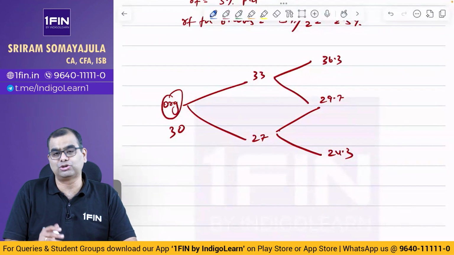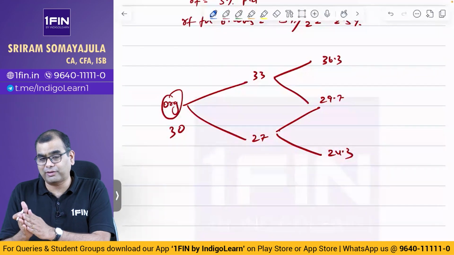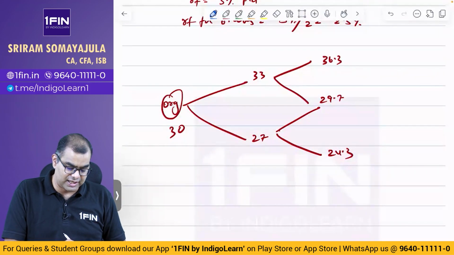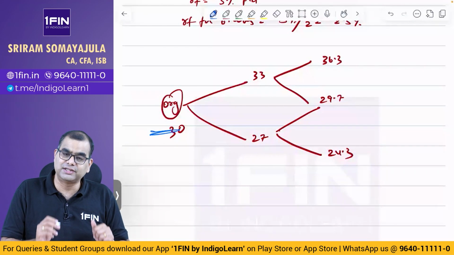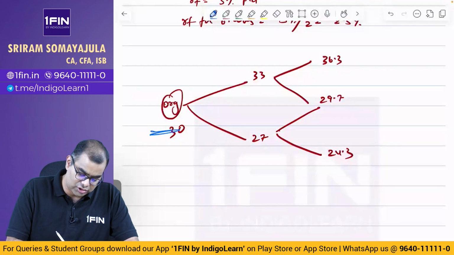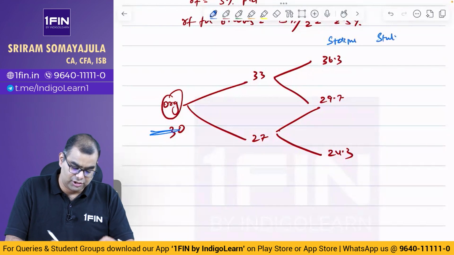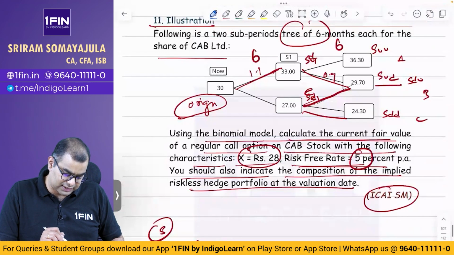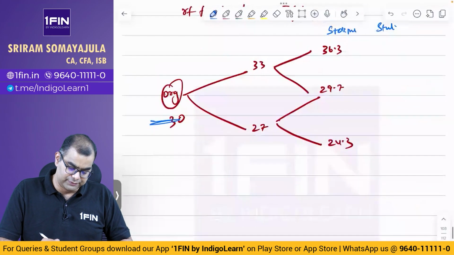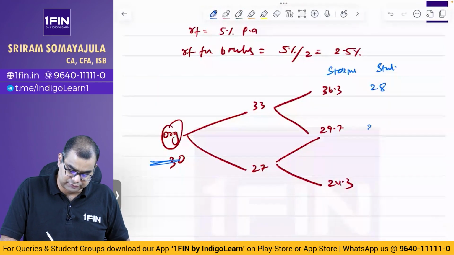இப்போது when you do this 2 period binomial model, you have to move from right hand side to left hand side. நீங்கள் first இங்கேருந்து ஆரம்பிக்கவே கூடாது. You have to start from here. எதுக்குன்னு சொல்கிறேன், wait and watch. So this is your stock price. Then what is your strike? You have a right, இது call option தானே, regular call option and CAB, strike price is 28. So strike 28 inga.